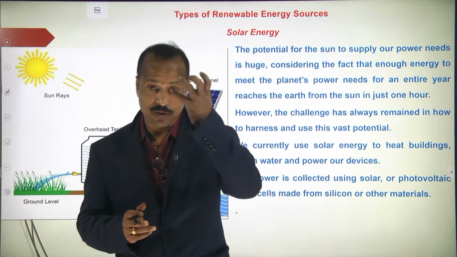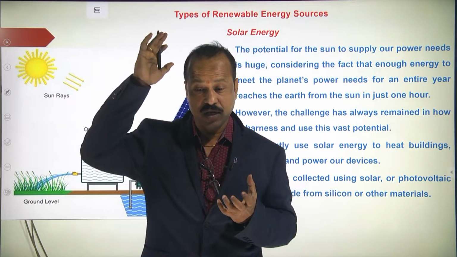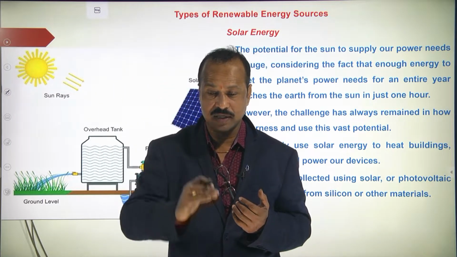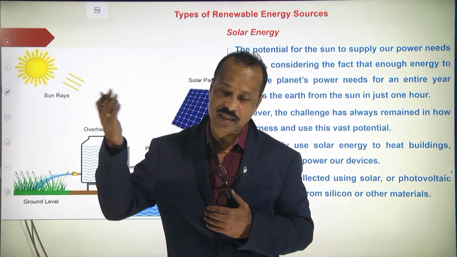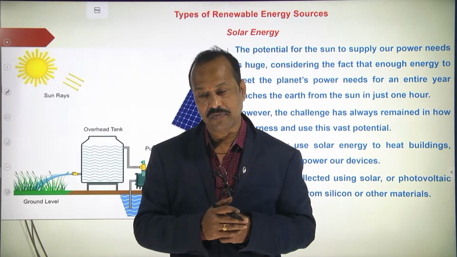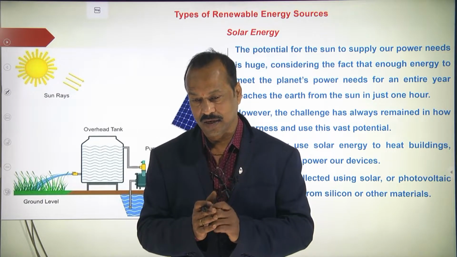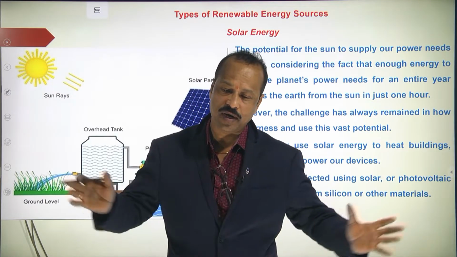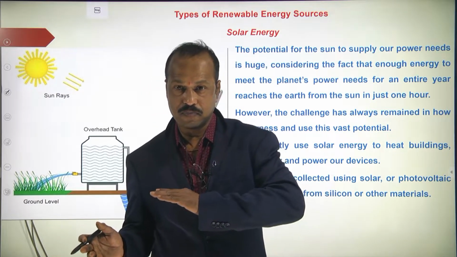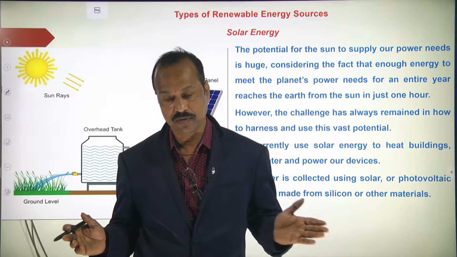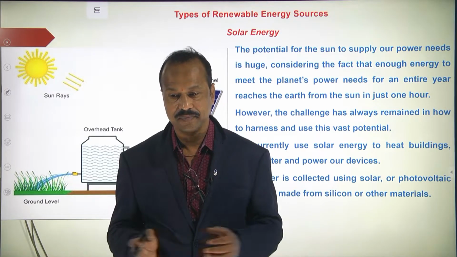For some crores of years the sun's radiations have been coming to the earth, and for the next some crores of years the energy will also come to the earth. However much you use it, there is no question of that energy being exhausted. Is this clear?